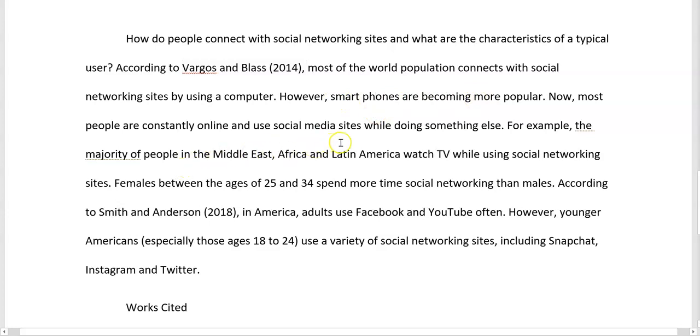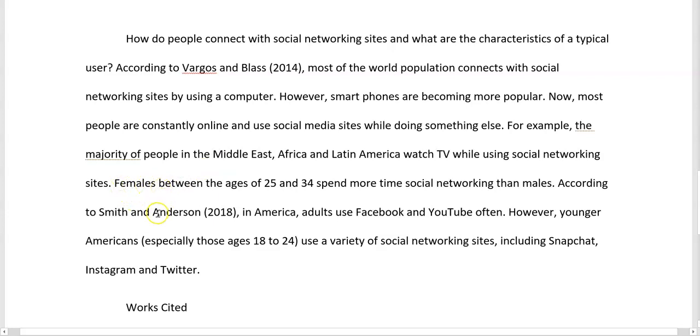Now most people are constantly using also from the same source, right? And then I'm saying here the majority of people in the Middle East, Africa, and Latin America watch TV while using social networking sites. So all this information comes from a source. Nothing comes from my head. I didn't create or invent this information. I had to look it up.